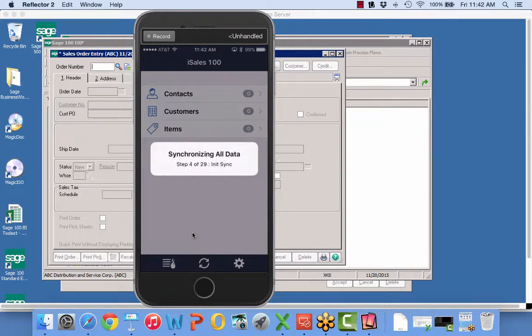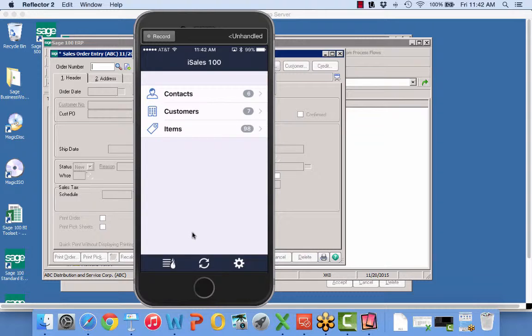So iSales 100 was built to help you with the workflow. So it helps with paperless initiatives. It helps with eliminating redundant entry, but it also helps with the workflow too. So you'll see that plus sign's just magically gone. My shopping cart, what happened to my shopping cart? You know what? I don't need to worry about what I don't have permission for. We just take it off the menu for you automatically.